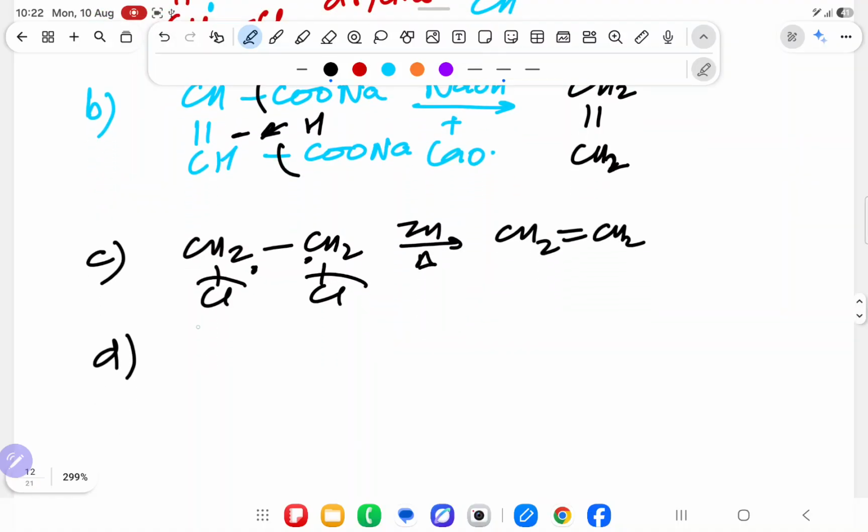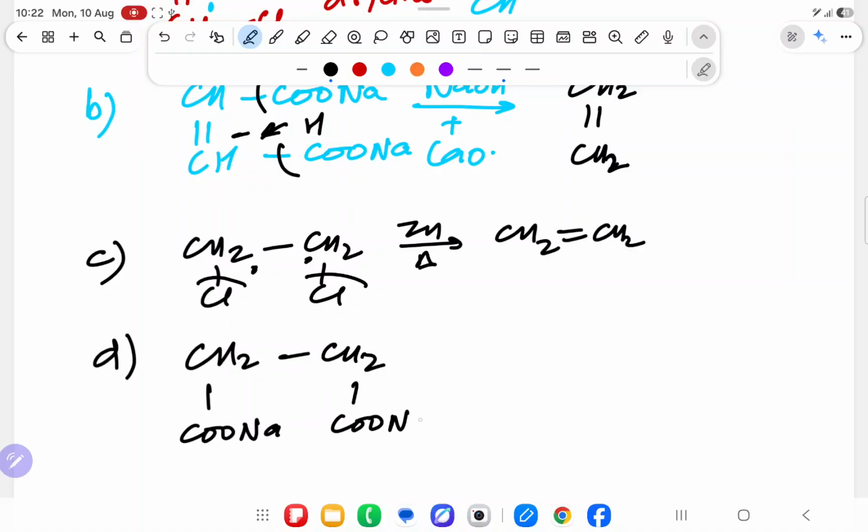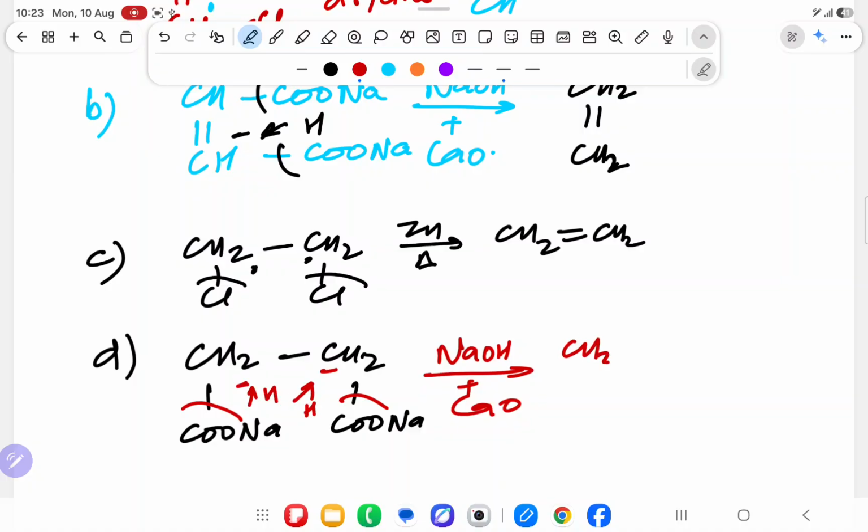But in soda lime decarboxylation, Cl is not there; instead CH2COONa will come. So you have to see what the reactant is according to that. And the arrow they will write NaOH plus CaO. What will happen? This will go, minus will come, this will go, minus will come, each minus will take hydrogen, and you are getting CH3. Understanding what I am trying to say? Yes sir.